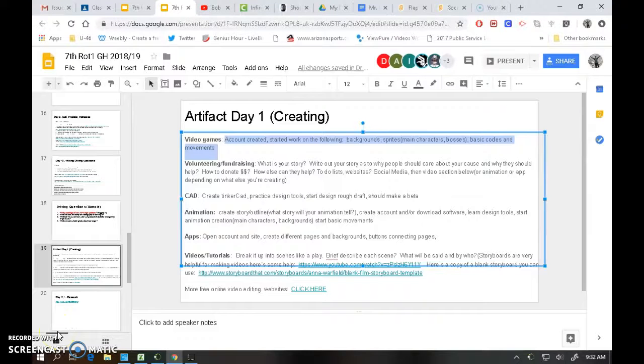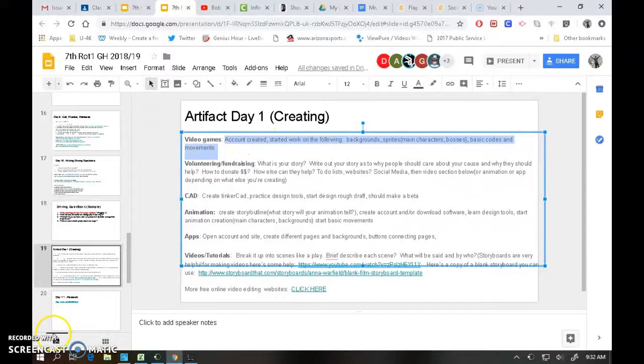We're taking a look at the video game check-in. Your account should be created on Scratch or whichever website you're going to use, and you should have started work on the following: the background, sprites, main characters, bosses, basic codes, and movements. So the game isn't playable, you're not close to being done, but clearly work is underway.